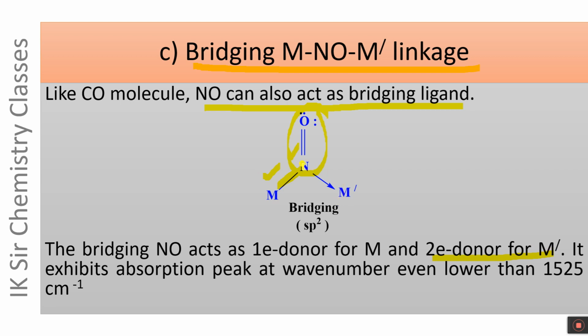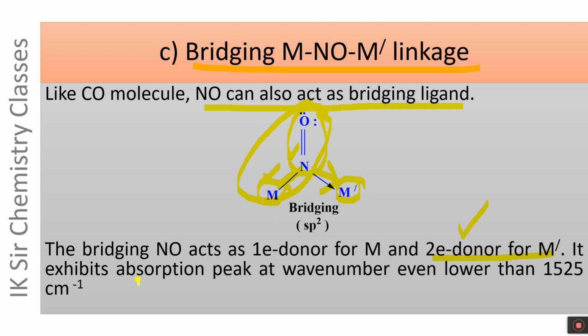NO, having bent MNO linkage, coordinates its electron pair to this M dash atom, and hence it acts as two electron donor for M dash and one electron donor for M.